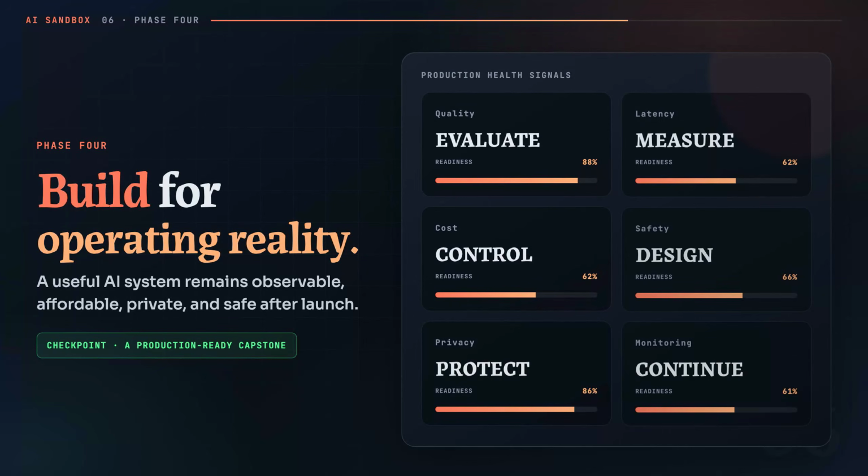Responsible AI belongs inside this phase, not in a final disclaimer. Ask whose data was used, who can be harmed by an error, whether the decision can be challenged, and what happens when the system does not know. Your checkpoint is a capstone that another person can run, inspect, evaluate, and safely stop.